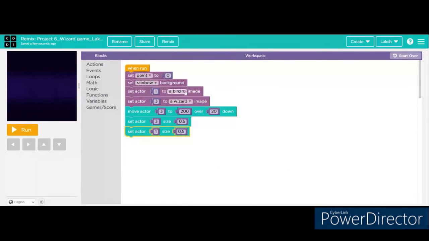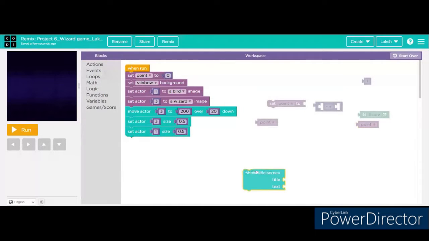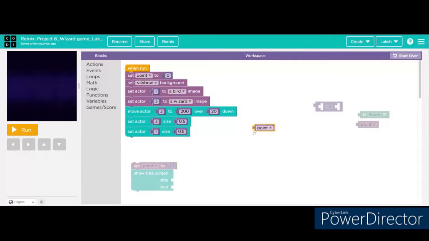So I'll add the next block, set actor 3 size to 0.5, then set actor 1 size to 0.5. The next set of blocks already appeared on the workspace. I'll be adding show title screen, title, text. Before that I'll add set points to. Set point to is set points to point.